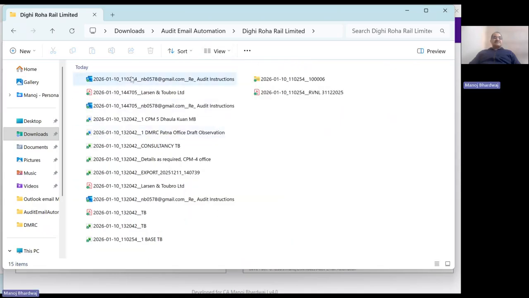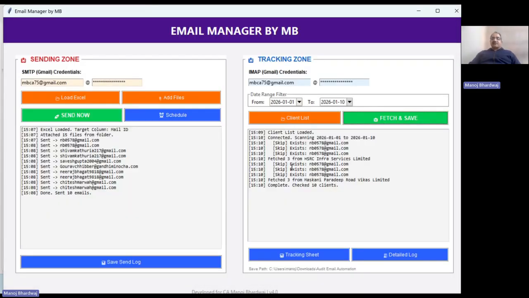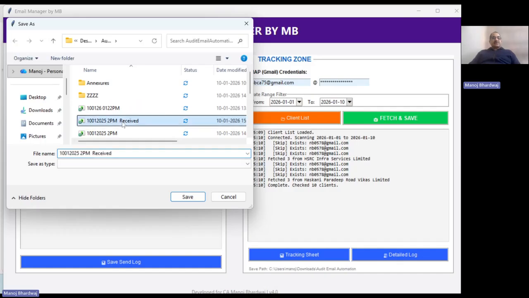list the emails that have been received, Outlook files and the attachments, whether PDF, whether Excel, those have been saved here. If there is any zipped folder, that also would be saved here. So in this way, a lot of time would be saved. And I'll just take one more minute. I'll save it also.